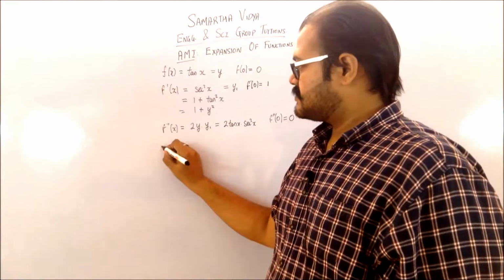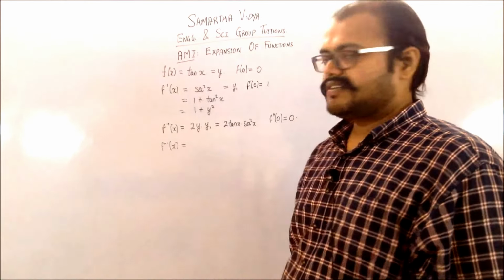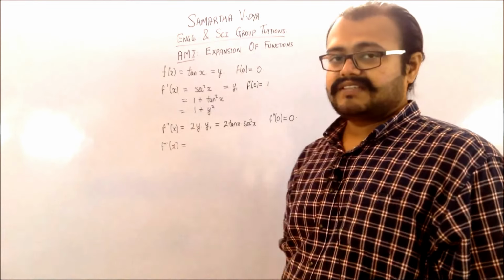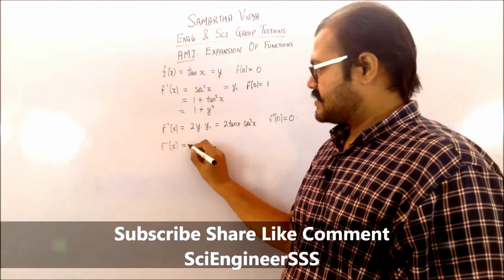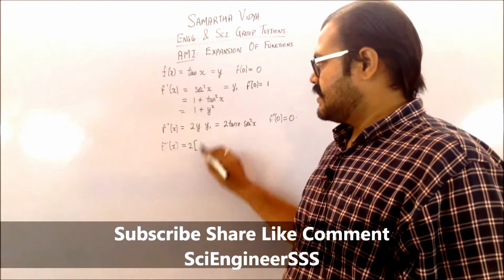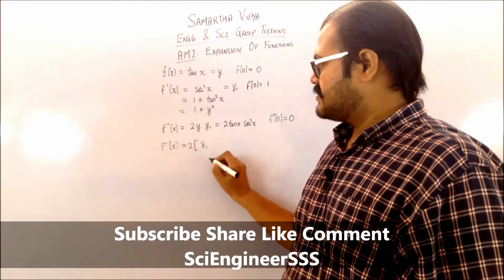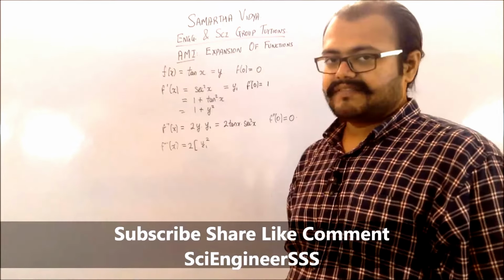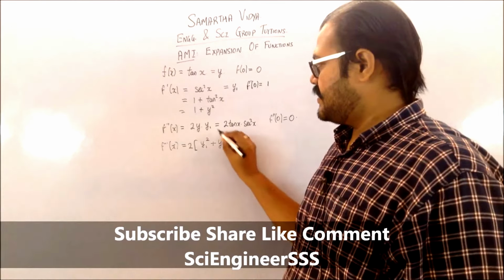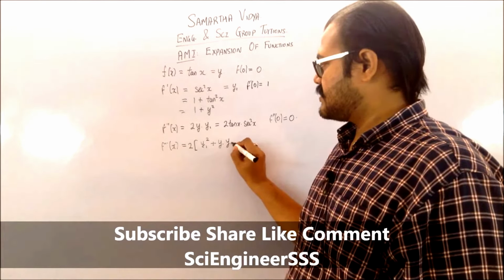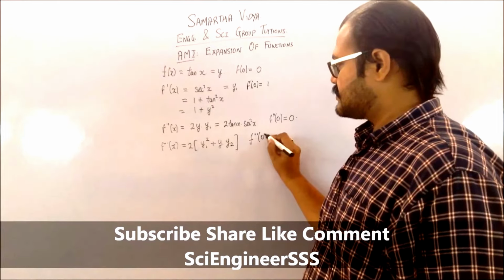Coming to the next derivative of it, so it's the triple derivative. So it is 2 into y1, where y1 is nothing but the first derivative of y. So you will be having a UV rule present over here. So let us take the 2 common outside. You are taking the derivative of y, so that is going to be y1. Already y1 is present, so it becomes y1 square, plus it's going to be y into the double derivative of y1, so that becomes y2. So let us now find out the triple derivative at x equals 0.